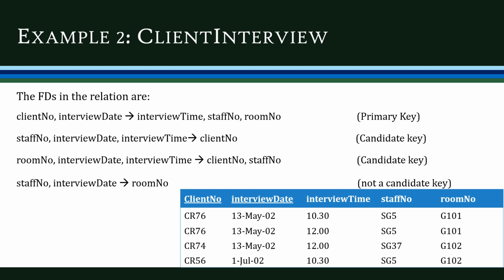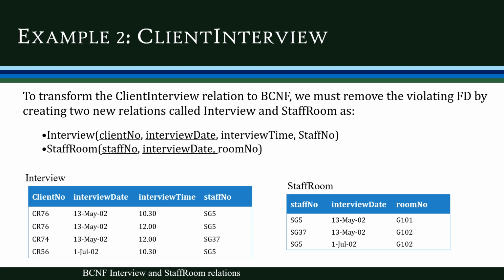If we want to convert this table into BCNF, we have to decompose the table. This functional dependency will be moved into a new relation. So the client interview table is decomposed into two: the interview table and the staff room table. The interview table consists of the attributes client number, interview date, interview time, and staff number. And the staff room details table consists of staff number, interview date, and room number.